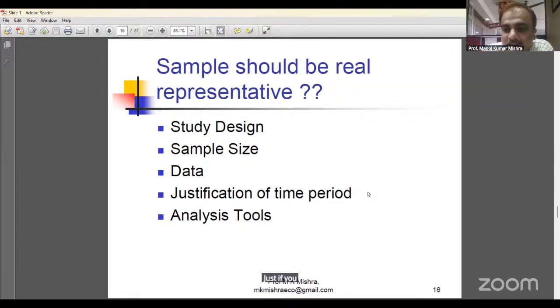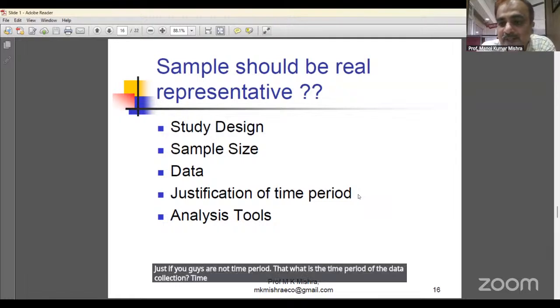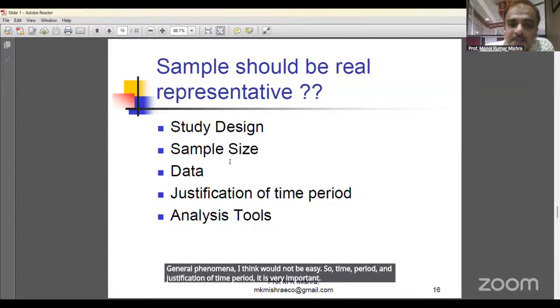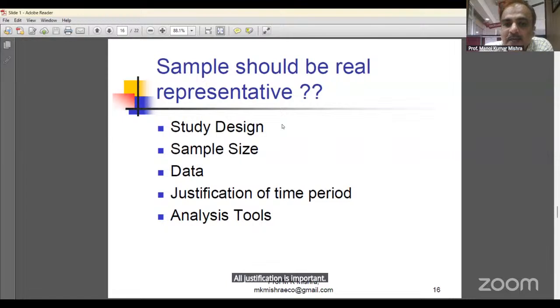Justification of time period. What is the time period of the data collection? Time period is very important. If you are taking the data of the COVID period and studying general business phenomena, it will not be good. So justification of time period is very important. All justification is important. A study design, what is the justification, sample size justification, data justification, time period justification, analysis tools justification. Are you using the proper tools of research or not?